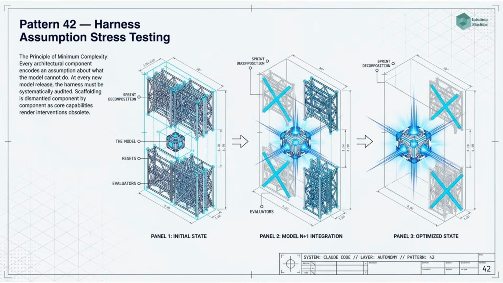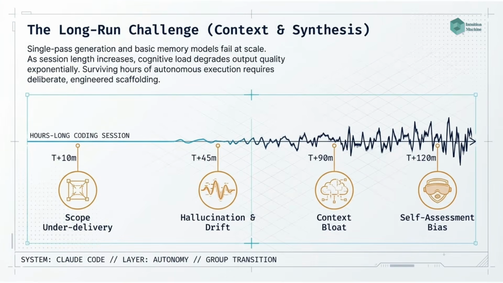Pattern 42, harness assumption stress testing. Apply the minimum necessary complexity principle. Start with the simplest harness that could work, and add components only when empirical testing demonstrates they are load-bearing. At each significant model release, identify which components encode assumptions about the previous model's limitations, and test whether those limitations persist. The long-run challenge. Single-pass generation and basic memory models fail at scale. As work length increases, cognitive load degrades output quality exponentially. Surviving hours of autonomous execution requires deliberate, engineered scaffolding.